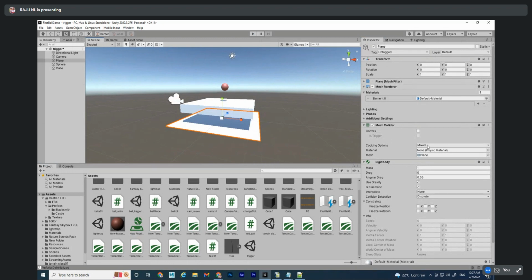Mesh collider is mixed. Okay, physics material is not there. Okay, so physics material, but no need. Mesh collider, physics material, no need. Yeah, play and check.